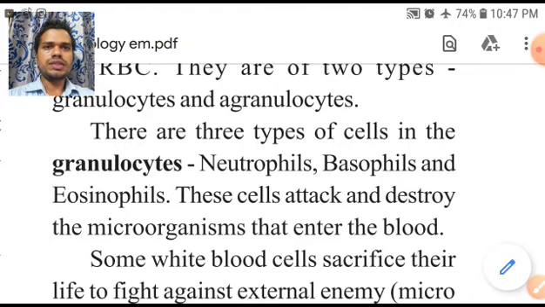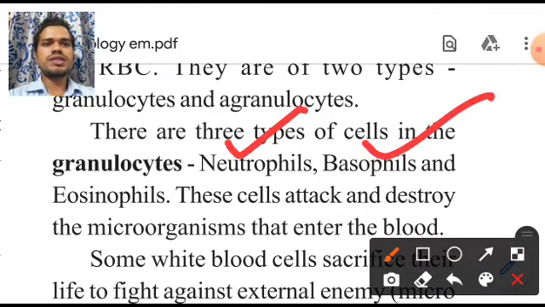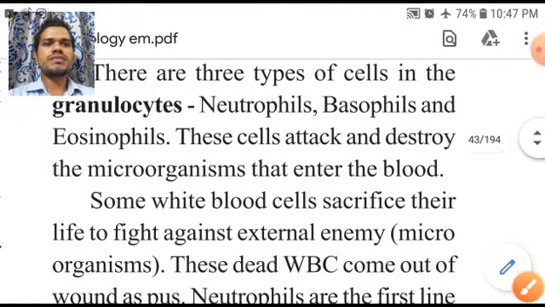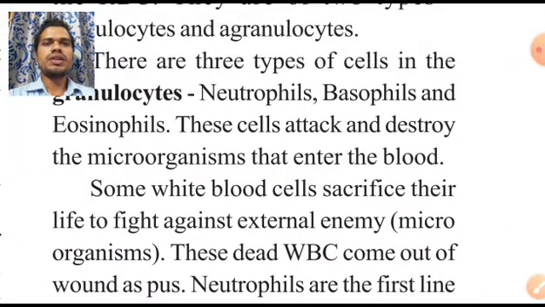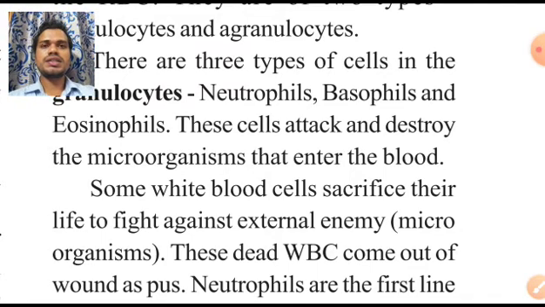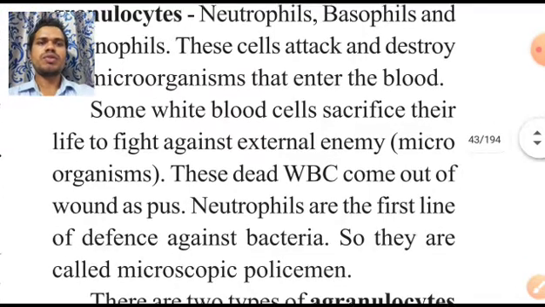Now granulocytes are again divided into three types: neutrophils, basophils and eosinophils. What are they? Neutrophils, basophils and eosinophils. These cells attack and destroy the microorganisms when they enter inside of your blood. Imagine that now coronavirus is entering inside of your body, then which cells will fight? Either neutrophils or basophils or eosinophils. They will fight against these disease causing viruses and bacteria, and they are giving protection to our body.